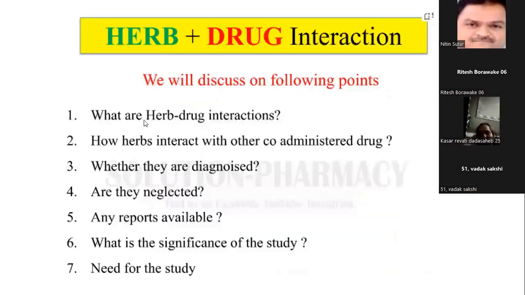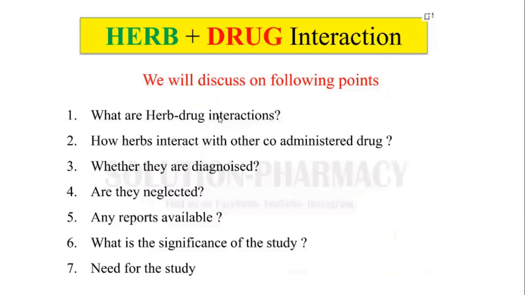Okay. So we discussed this. What are the herb drug interactions? Means what type of herbal drug interactions occur? How does the herb interact with a co-administered drug, means if some drugs are taken along with other material, such as a nutraceutical, food, or disease conditions, we observe whether an interaction happens or not. Sometimes we don't understand whether this is a drug interaction or just a side effect.